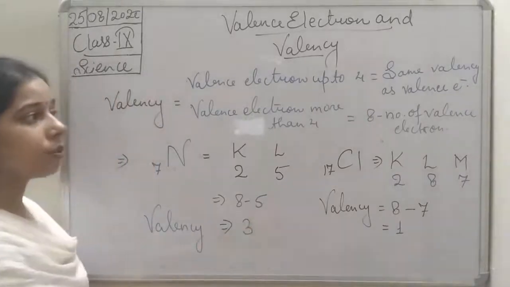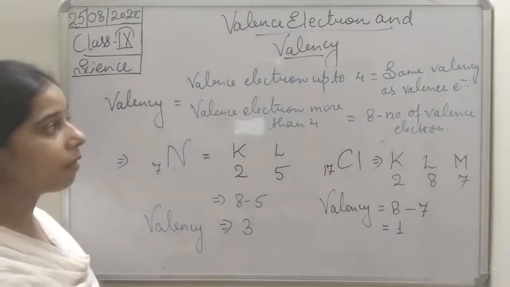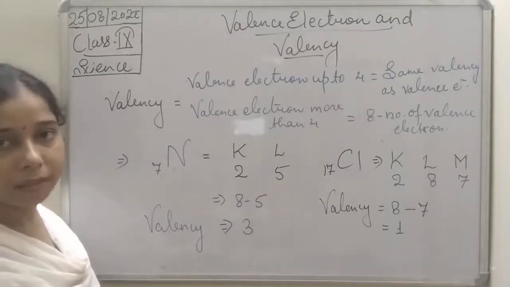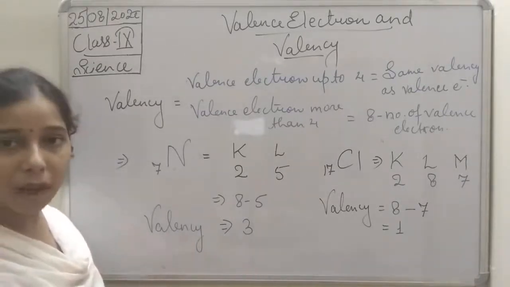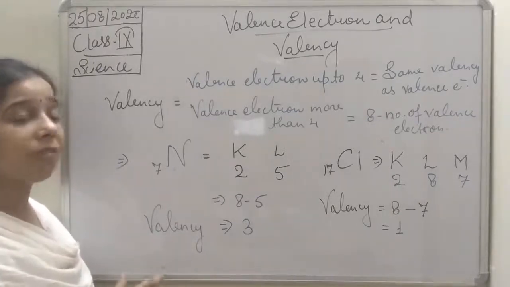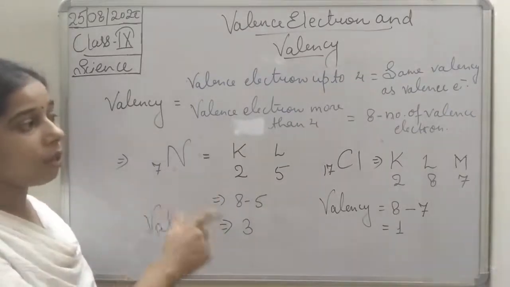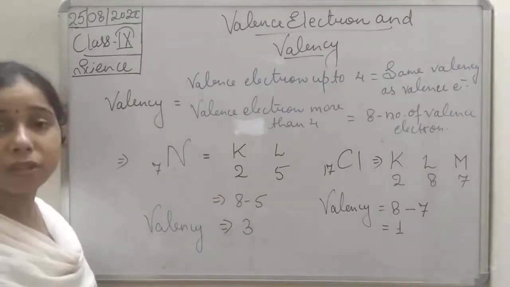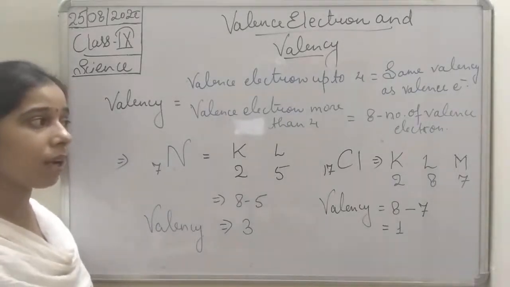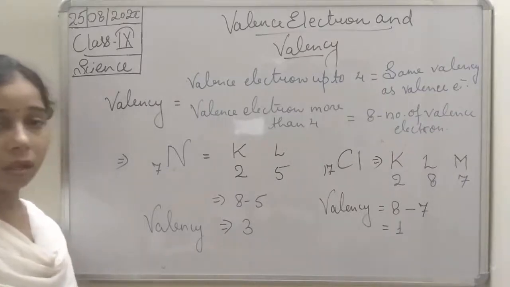Likewise, students, if an atom has valence electrons up to 4, its valency will be the same, equal to the number of valence electrons. But if an atom has more than 4 valence electrons, then we will apply the formula 8 minus the number of valence electrons: we take the valence electrons and subtract them from 8.